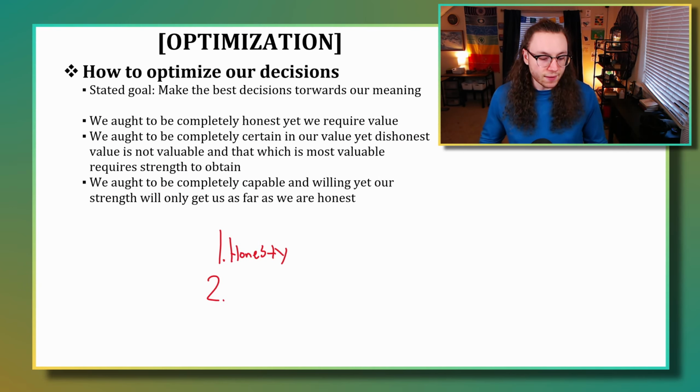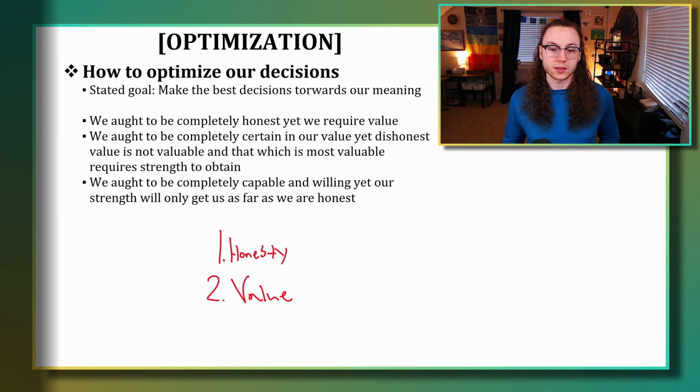And so once we have enough honesty to construct a value system that is meaningful and also produces predictable experiences of meaning, we then have to start asking ourselves, what is the value that we have and why are we valuing things? If I am in an experience where I am very, very certain that some outcome is going to happen and it does happen, and I'm willing to follow through with the actions that require it to happen, but I end up actually not having a meaningful experience because of it, then it seems that I am valuing the incorrect decisions. I have the wrong idea of what my meaning actually is, and so I need to correct that in order to actually direct myself towards truly meaningful experiences.